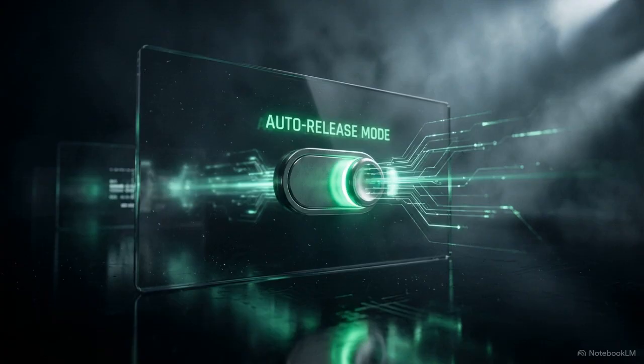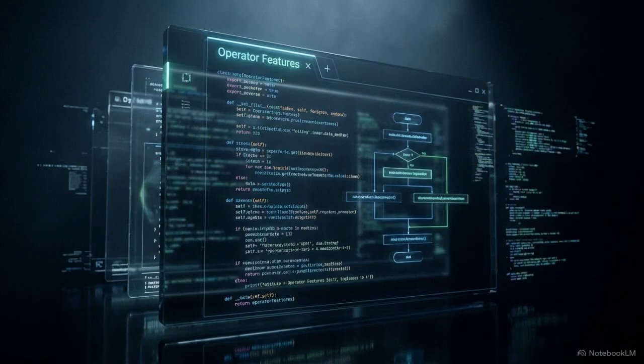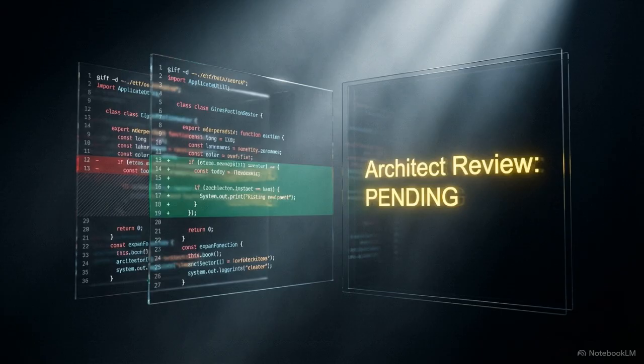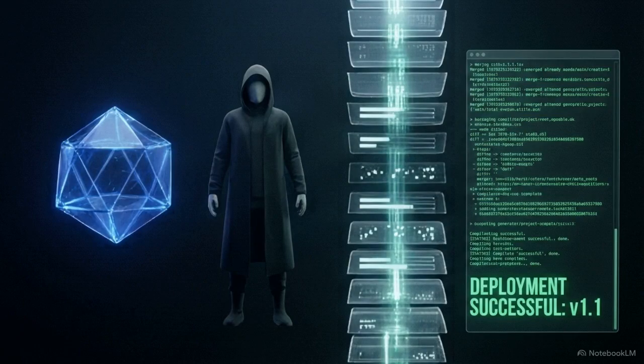With coordination automated, you can enable auto-release mode. This is an experimental loop where the operator grinds out new features and the architect acts as a strict quality gatekeeper, only allowing a version bump if the changes provide a measurable improvement.